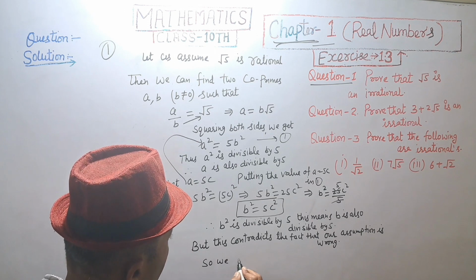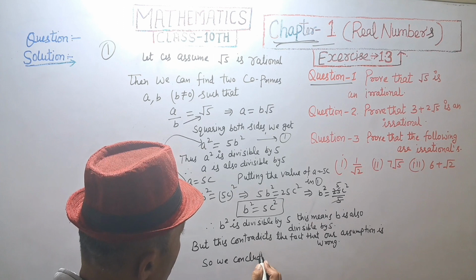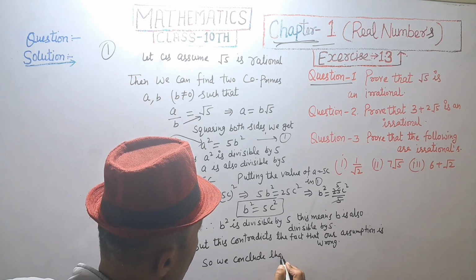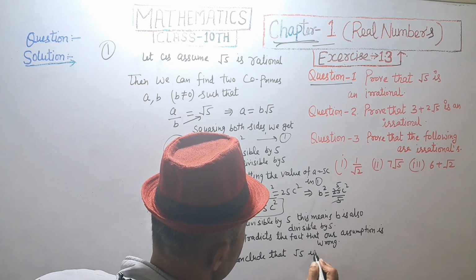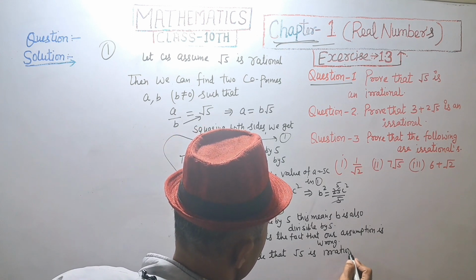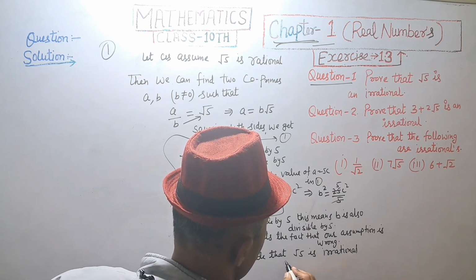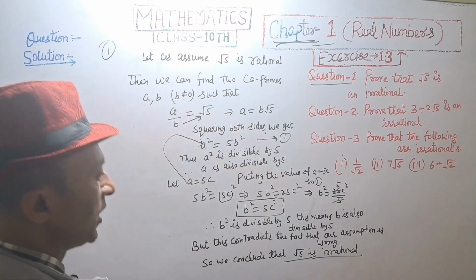So we conclude that root 5 is irrational. Hence proved.